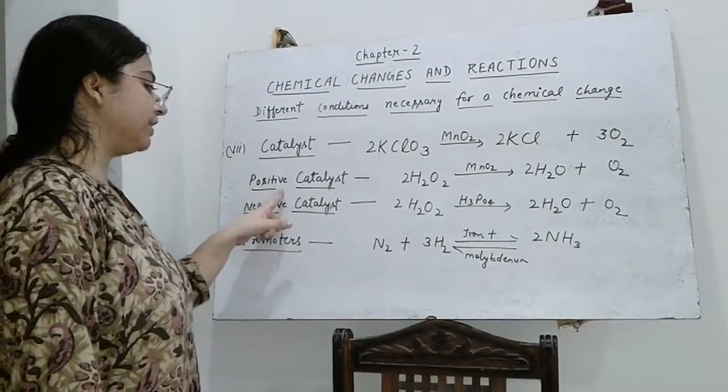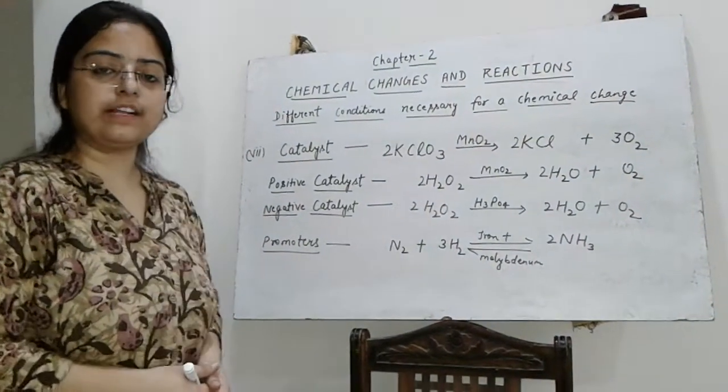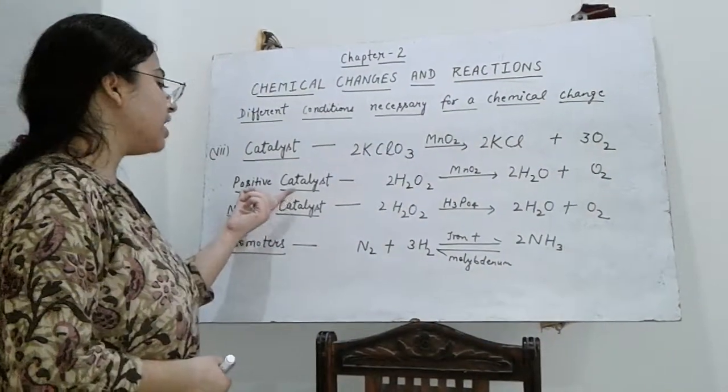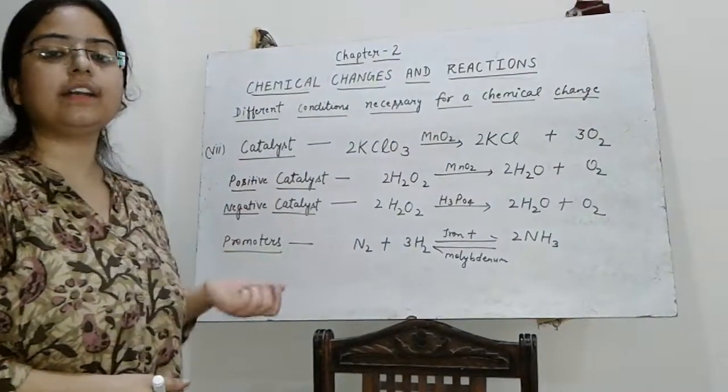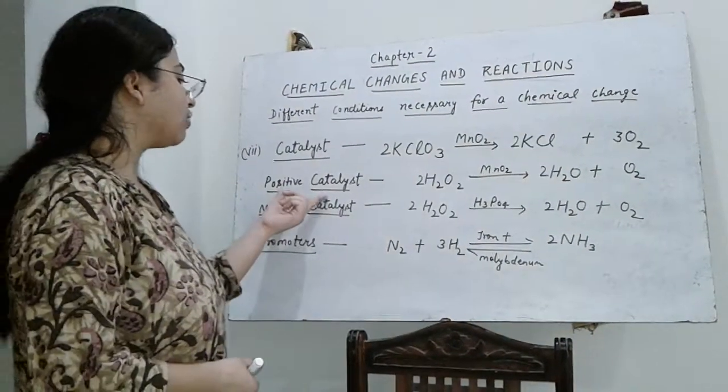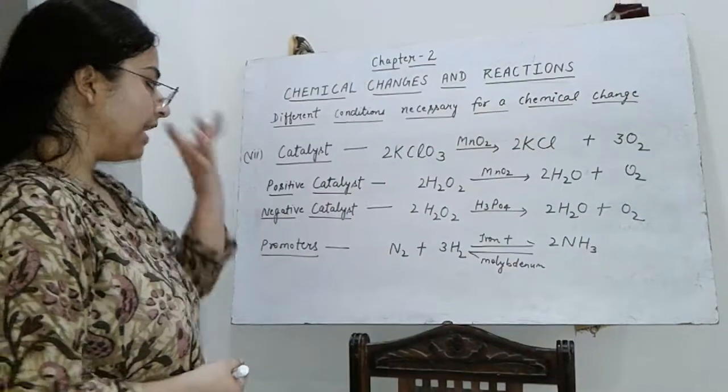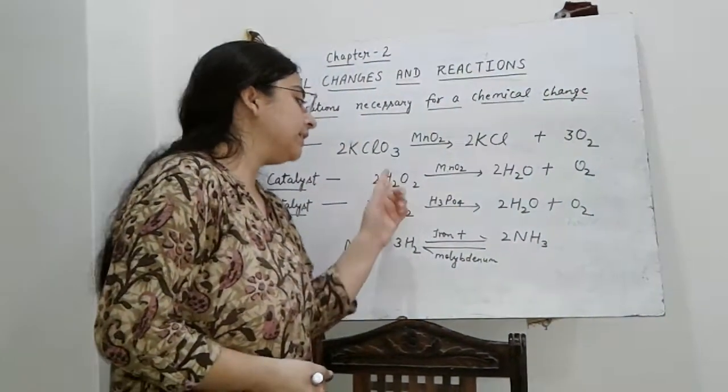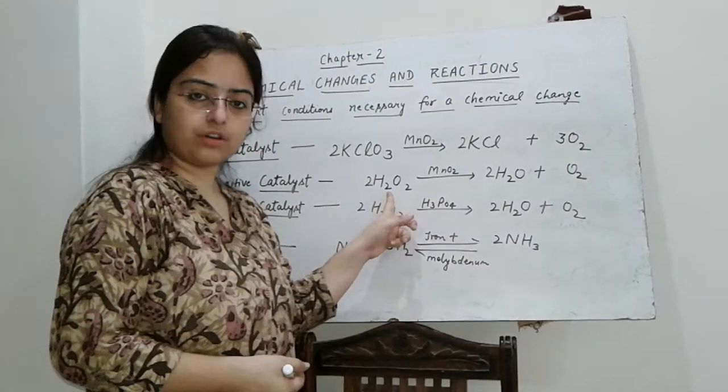Then we have positive catalyst and negative catalyst. The catalysts which are used for accelerating the rate of a chemical reaction are called positive catalysts. For example, the decomposition of hydrogen peroxide.